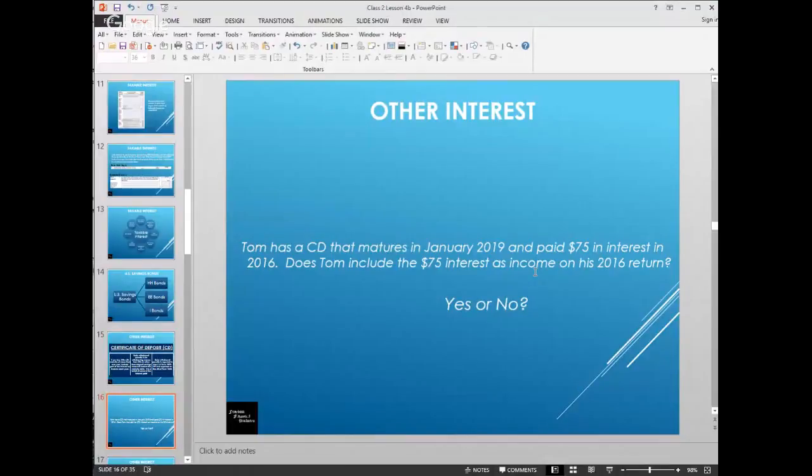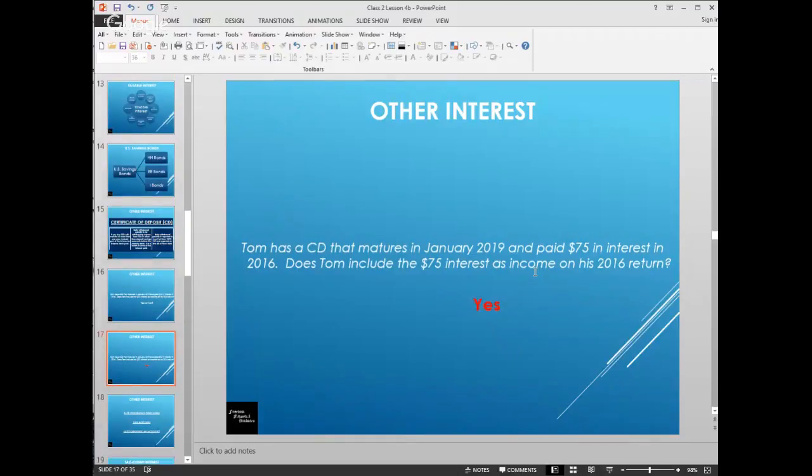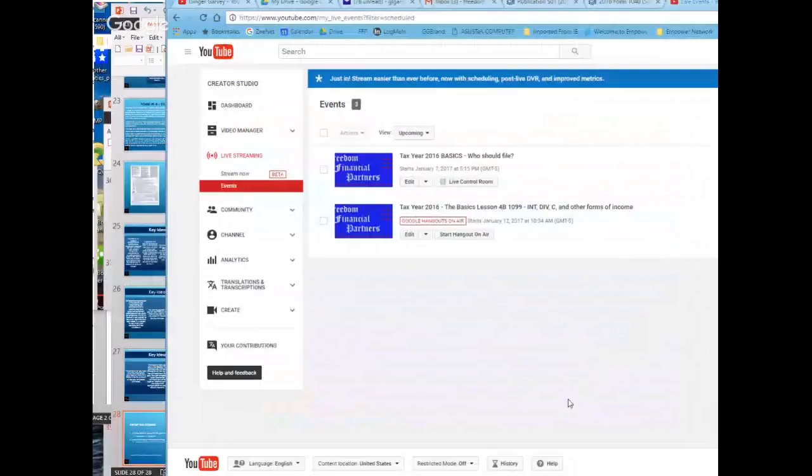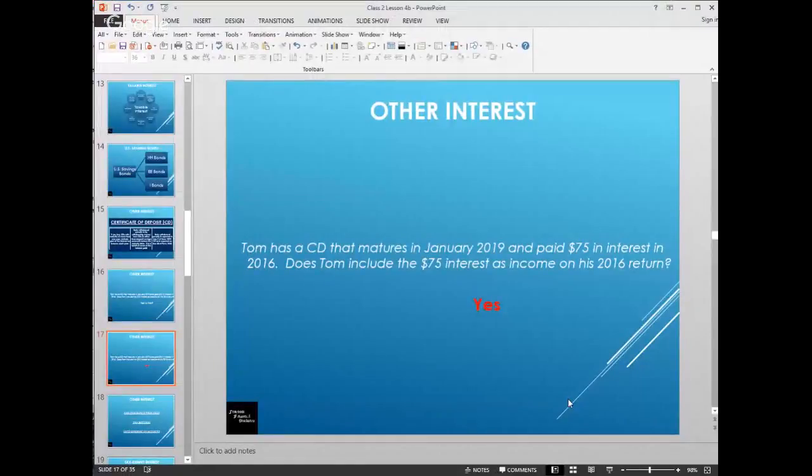So here's an example where Tom has a CD that matures in January of 2019. It paid $75 in interest in 2016. Does Tom need to include the $75 as income on his 2016 return? And the answer is yes. This is one of the common things that people do not know, is that it would be a requirement to go ahead and declare that interest in the year that it is earned, which is actually a benefit because you're not putting all of the interest in the year that you pull the money out.